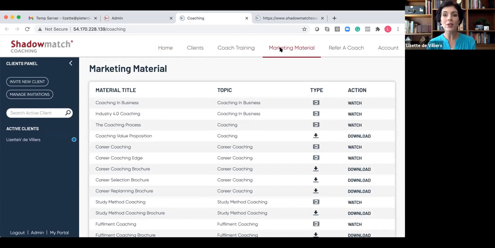If somebody else is interested, I can also refer them so that they also become a coach. And then the last tab to the right is my account tab, where I will update my account. I can update my profile picture, my bio, and I can also upgrade and downgrade the number of programs that I have active on my coaching portal.